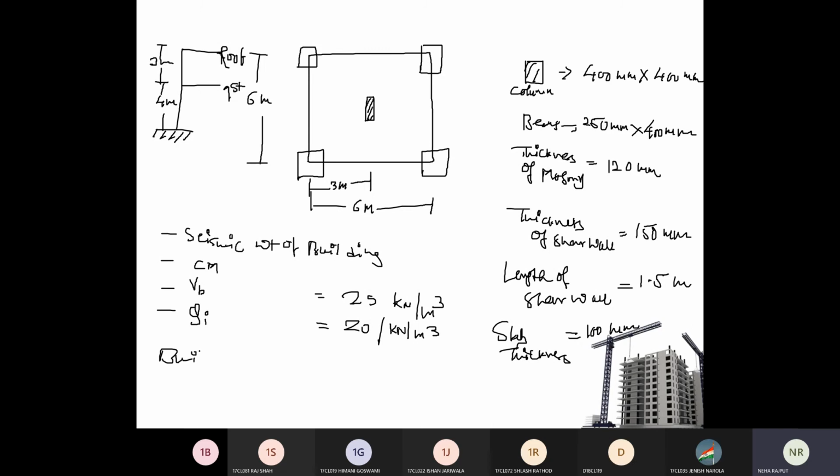Your building is in Surat, the type of building is school building, then moment resisting frame building, and type of soil is stiff soil. Importance factor you will get from the school building, response reduction from the moment resisting frame.